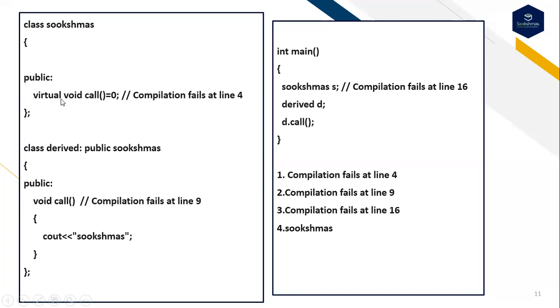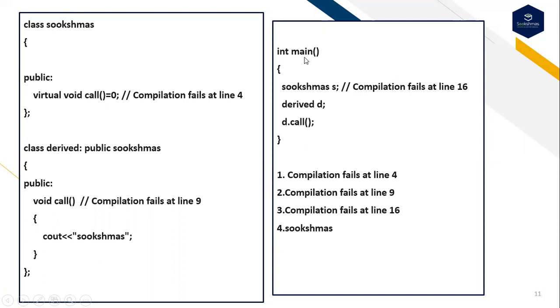So very easy to remember this one. A virtual function that ends with equals 0, this is the concept of the pure virtual function. And class derived public Sukshmas, and here there is no body for it. So with the help of the inheritance concept we are providing the definition inside the derived class. Here we are providing the implementation for the virtual function. Why? Because there is no body for it.